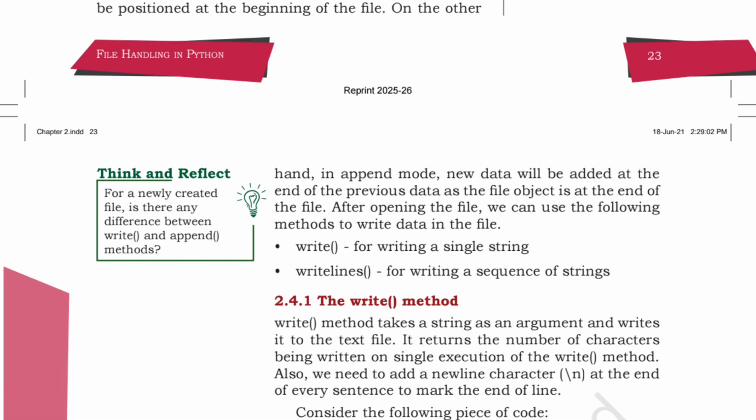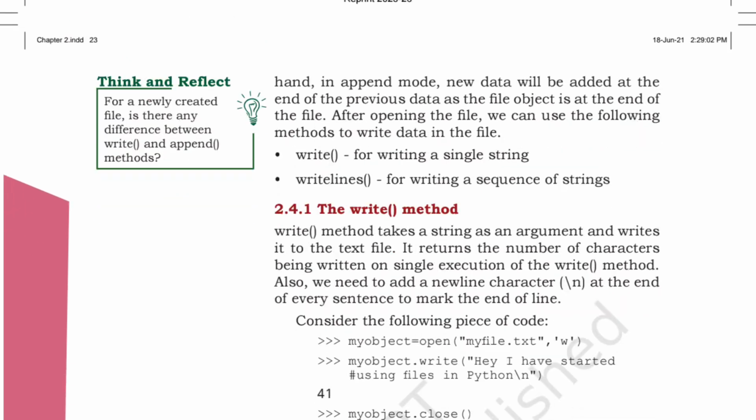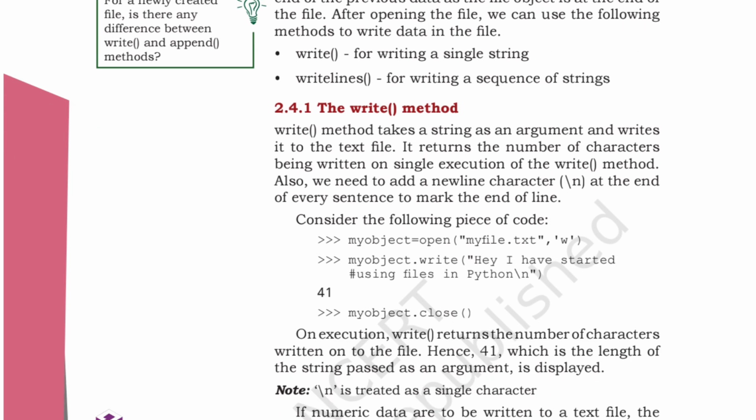Now for the text file, you have write for writing a single string, and writelines for writing the sequence of strings. Write is for what? Writing a single string. You have to write the single string, and writelines for writing the sequence of strings. Okay, now write method. For write method, you have to use my object is equals to open myfile.txt and w.